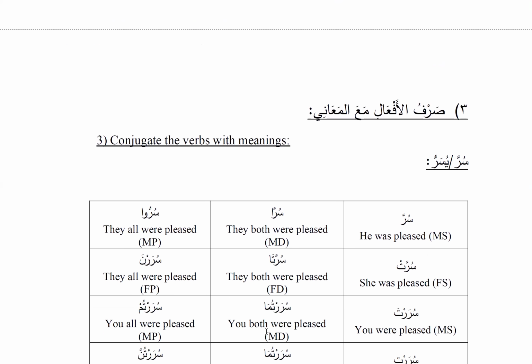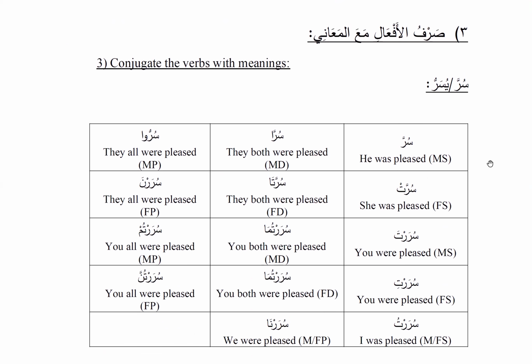And the last question here is to conjugate the verbs with meanings. Sarrif الأفعال مع المعاني. So the first verb they're given is surra and yasurru, or surra and yusarru. They've given both past and present, and sarra yasurru is the actual verb, which is mabni lil ma'lum, and this is mabni lil majhul, or al maf'ul alladhi lam yusamma fa'iluhu, which is basically the type of verb in which the doer is not mentioned. So who did the action is not mentioned, to whom the action was done is mentioned.